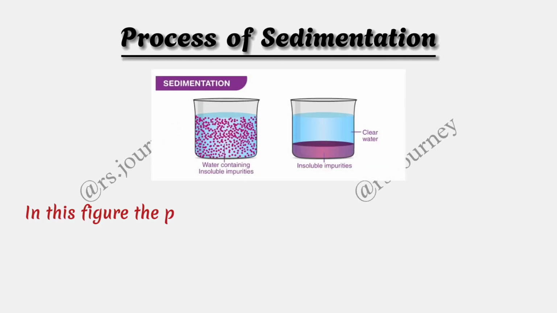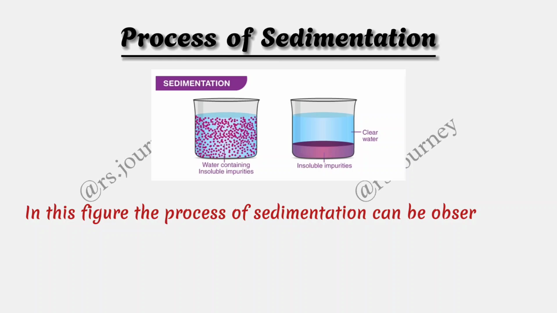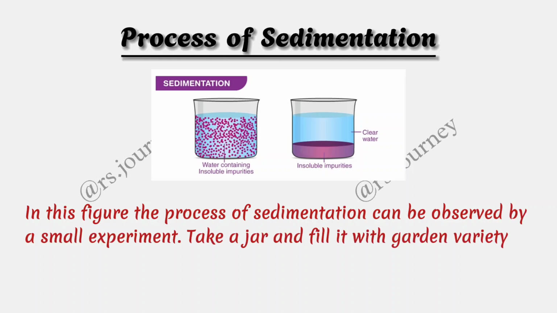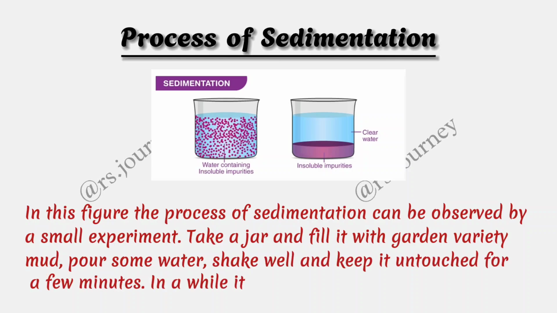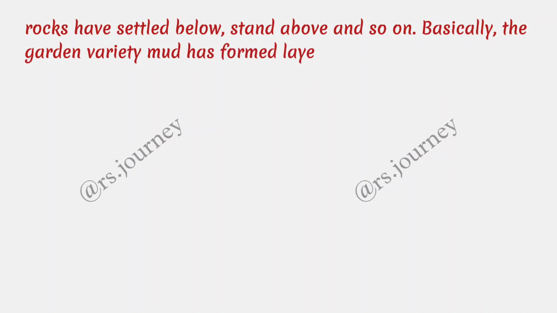Process of sedimentation. In this figure, the process of sedimentation can be observed by a small experiment. Take a jar and fill it with garden variety mud, pour some water, shake well and keep it untouched for a few minutes. In a while it can be noticed that the gravel and rocks have settled below, sand above, and so on. Basically, the garden variety mud has formed layers of soil based on varied density.